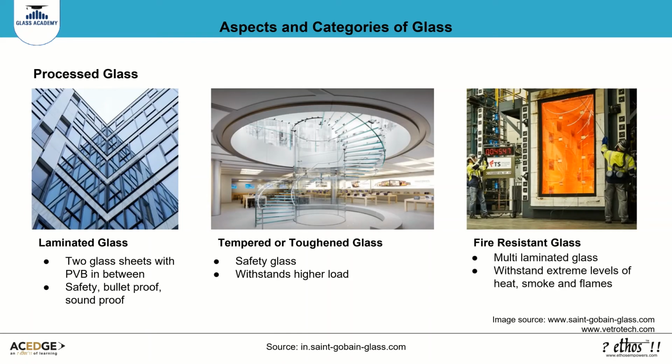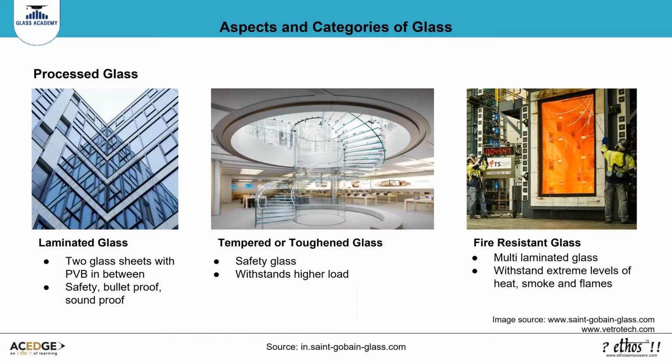Laminated glass comprises two pieces of glass with a PVB interlayer. In the event of a breakage, this interlayer holds the glass in place so that shards of glass are not strewn around and cause injury. Lamination can benefit in safety, resistance to bullets, blasts, and cyclones. Also, acoustic control and privacy.